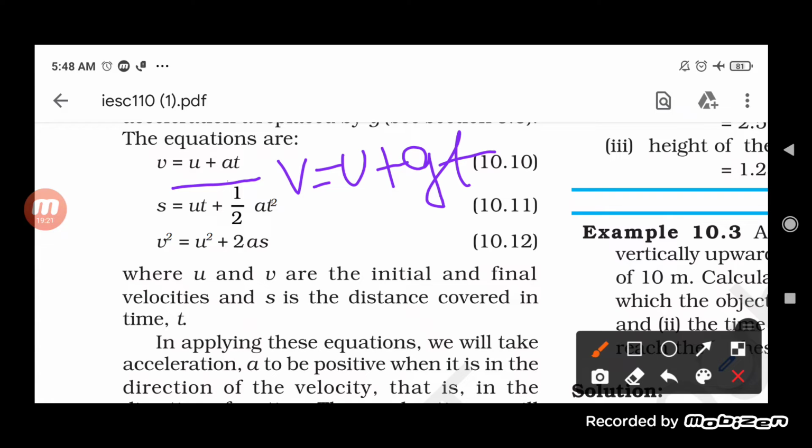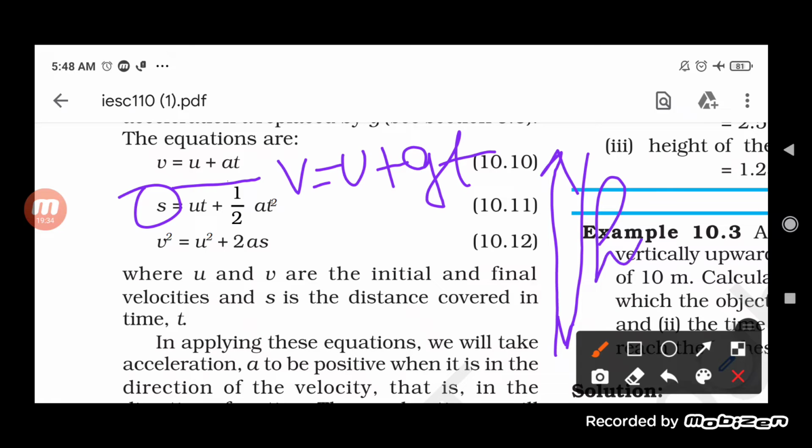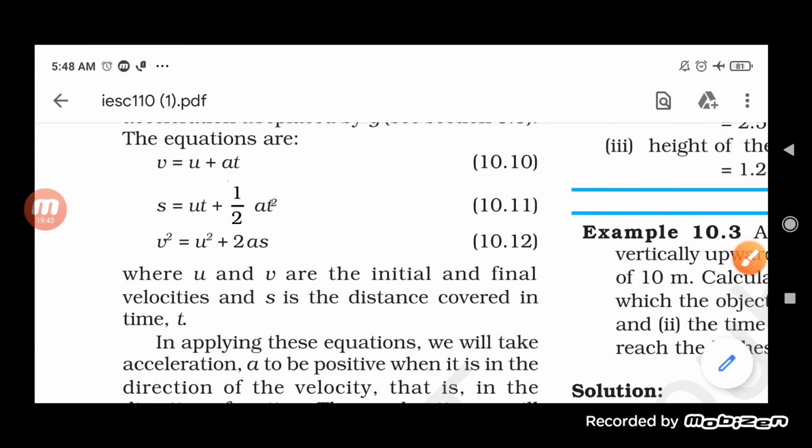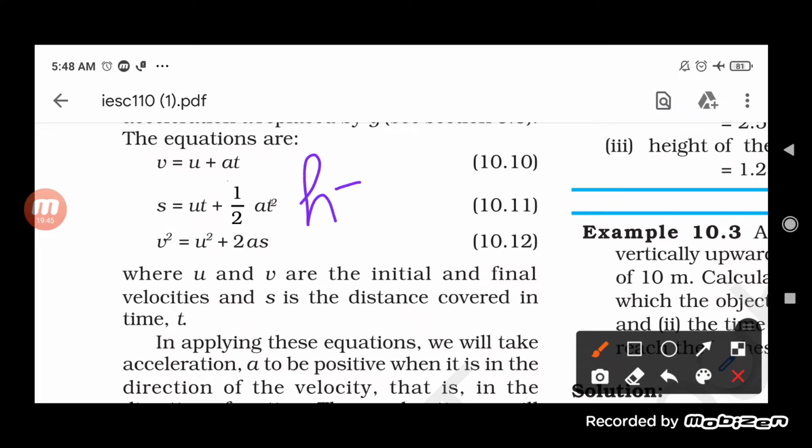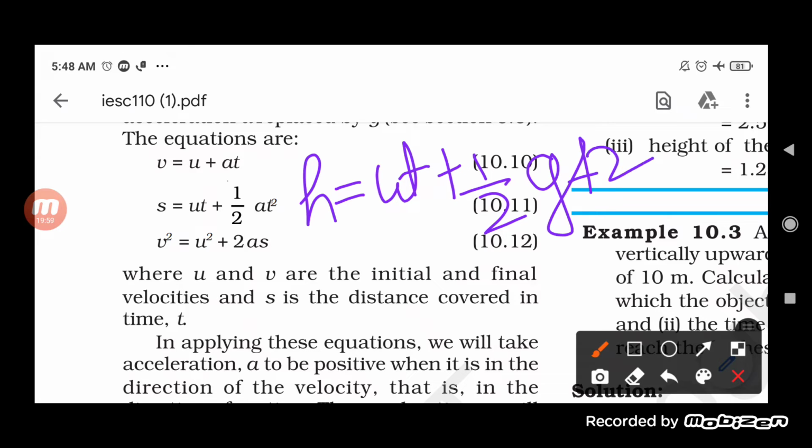Second one, s = ut + (1/2)at². Again here, s is what? That is the distance, and you know that when we throw any object in the upward direction, it will come in the downward direction. This is the distance traveled by it, which is represented by height. So instead of using the word s, we are going to use h. So it will be h = ut + (1/2)gt², where the acceleration produced due to gravity is called acceleration due to gravity.